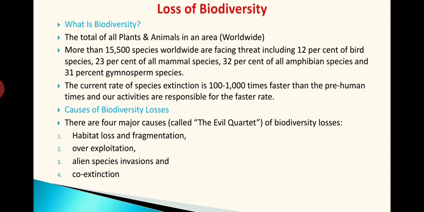Sometimes we will be dividing the entire habitat into many small regions. Suppose there is a large forest area, that is the habitat for a particular species. Then if you make some roads and some developmental activities as a part of civilization or urbanization, that is the exact word. As a part of urbanization, for our own comfort, we are making some changes in the habitat of the others. If we are making some roads and all, some habitat is permanently lost. That is what is known as fragmentation, dividing the habitat into different parts. So continuity will not be there. All these are causing the loss of biodiversity.